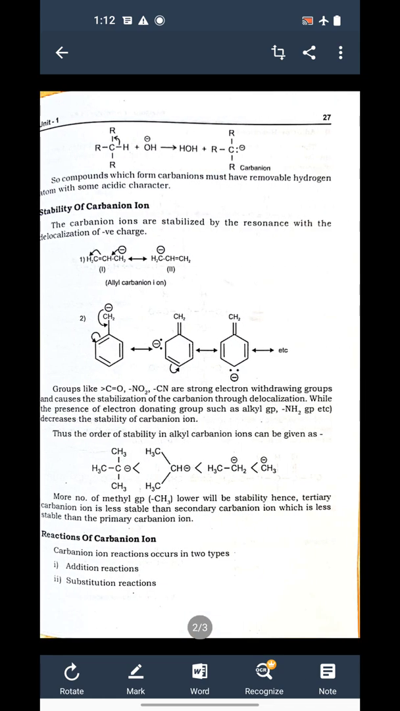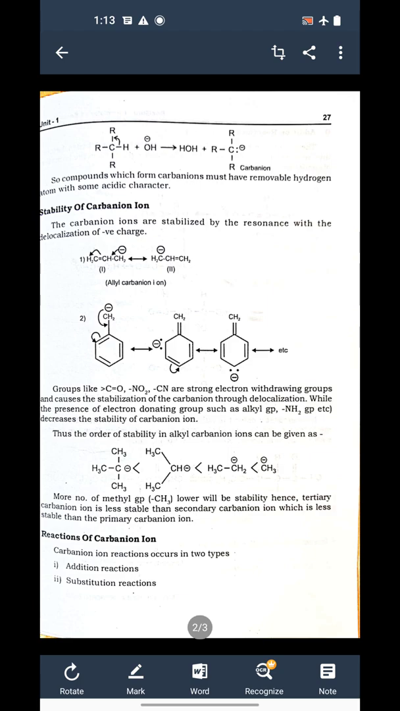Now how is this carbanion formed? Carbanion is generally formed by heterolytic fission of the carbon-hydrogen bond. You can see here the reaction where carbon-hydrogen bond cleavage takes place in presence of a base. Carbon being more electronegative as compared to hydrogen, it carries both the pair of electrons towards itself, and therefore it carries negative charge, and we get the carbanion. Now carbanion is a stable ion, so let us see the stability of carbanion.